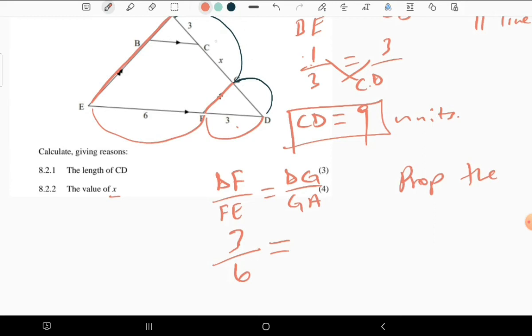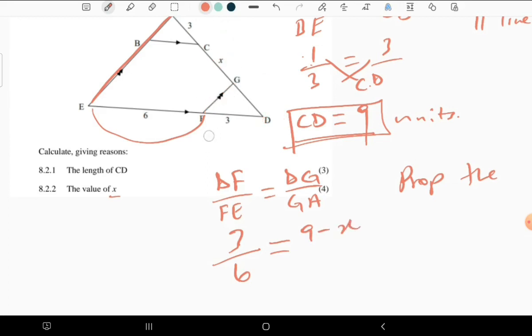Because you know that this CD is equal to 9. We calculated CD to be equal to 9. So DG is equal to 9 minus this portion, which is 9 minus x.